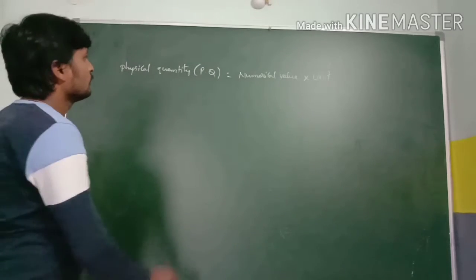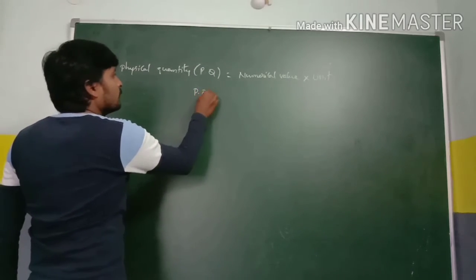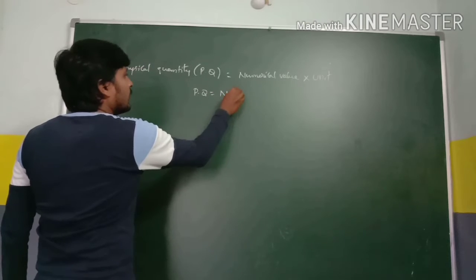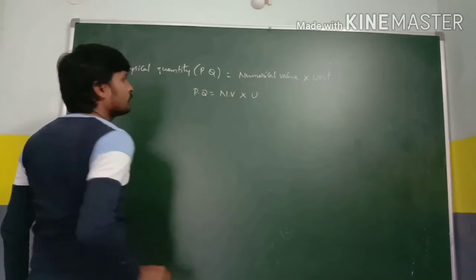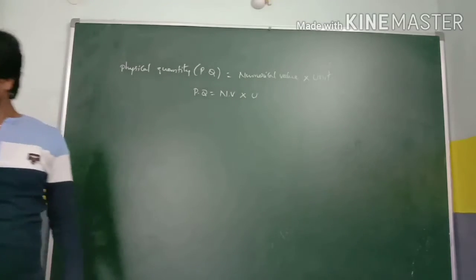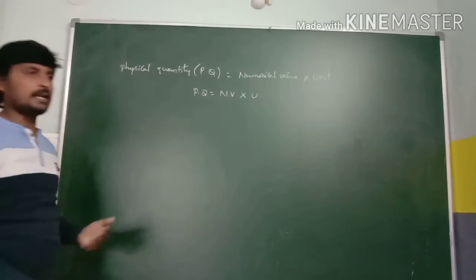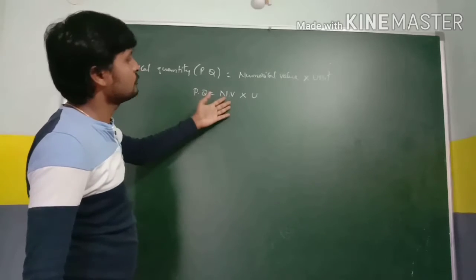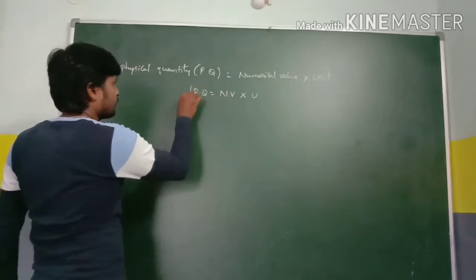Simply, P is equal to n into u. By examples we can easily classify what is physical quantity, what is numerical value, and what is unit.